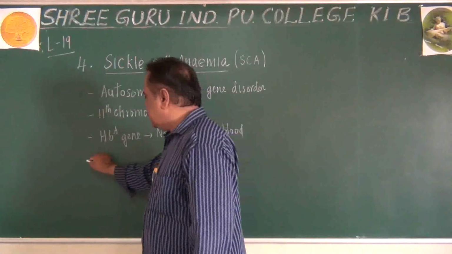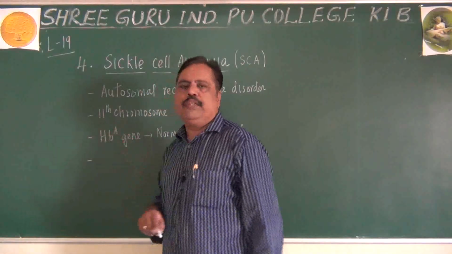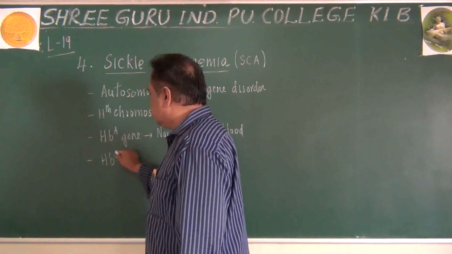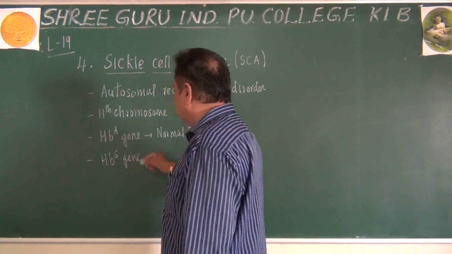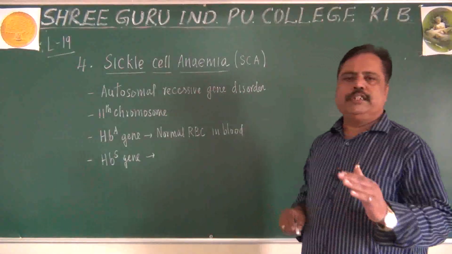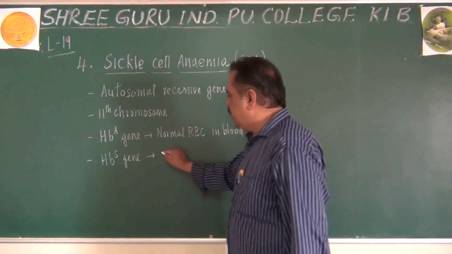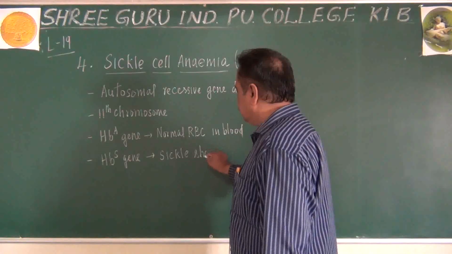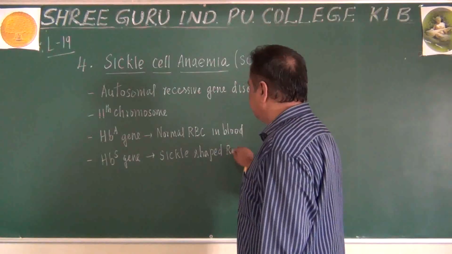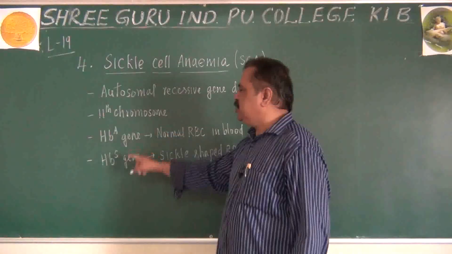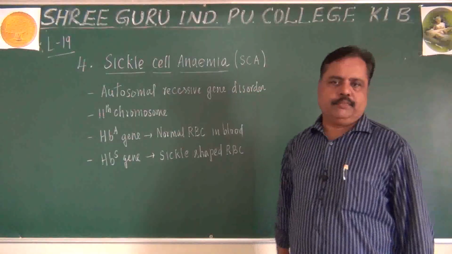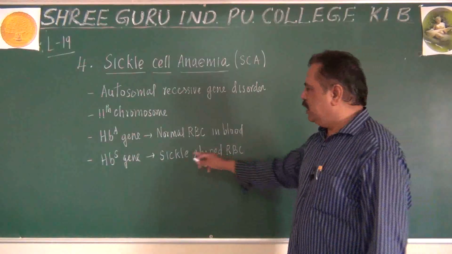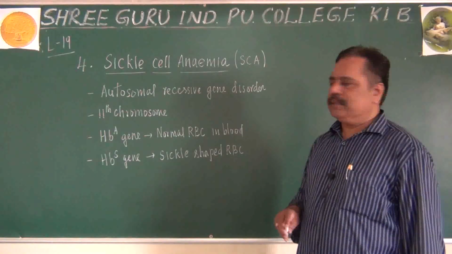Suppose this HbA gene undergoes modification, a mutation, and becomes the HbS gene. Then the RBC will change its shape. It will become a sickle shaped RBC. Remember this: when the HbA gene becomes the HbS gene, due to mutation, the RBC becomes sickle shaped.